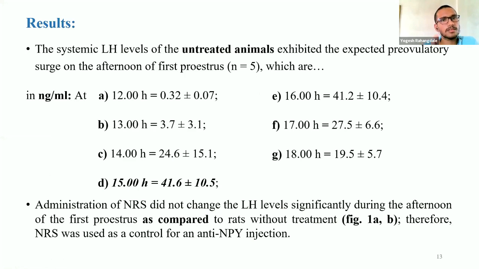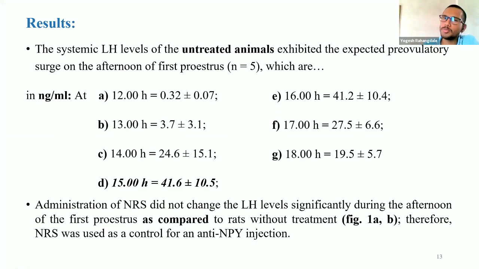They have shown that the systemic LH levels of untreated animals exhibited the expected pre-ovulatory surge on the afternoon of first proestrus. Here we can see that at 12, 13, 14 hours there is a lower LH level, but at 15 hours, and between 15 and 16 hours, there is a peak of the LH level. So this is the result for untreated animals, and we will see how the level of LH fluctuates after treatment with anti-neuropeptide Y antibody.